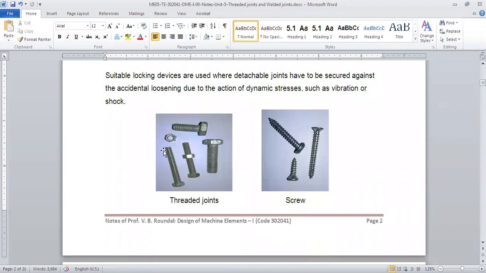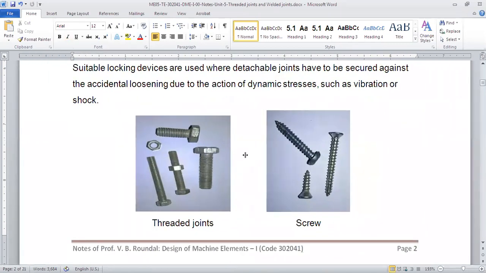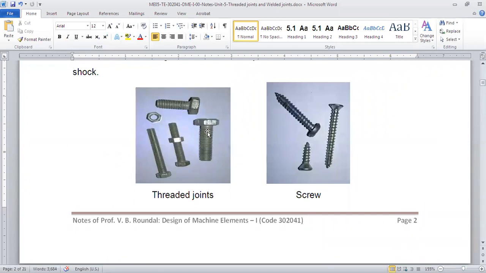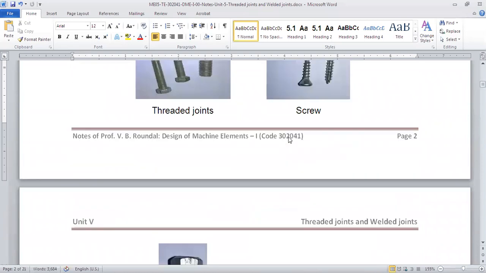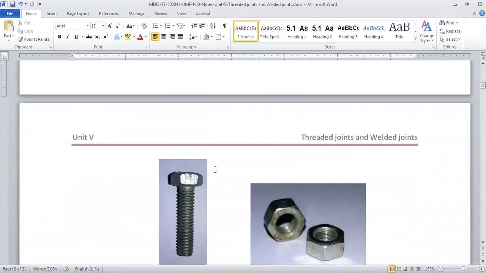So now there are images. I don't know whether you can see them, just let me know. These are the threaded joints, nut and bolt. You have seen them in many places. These are the screws, these are the bolts, and these are the nuts. Basically nut, screw and bolt are almost the same, but with different types of threads and heads.